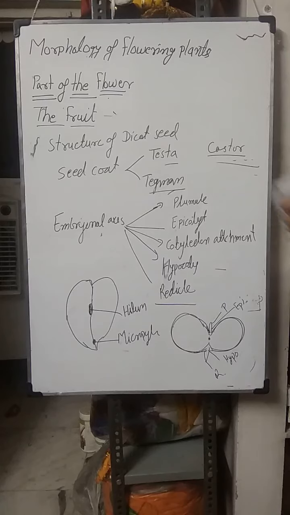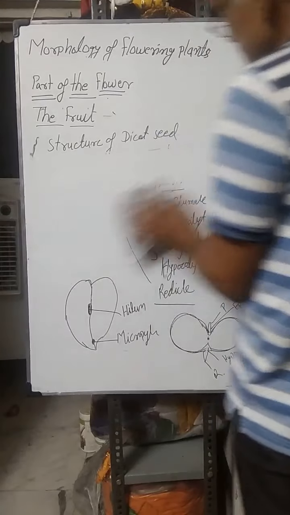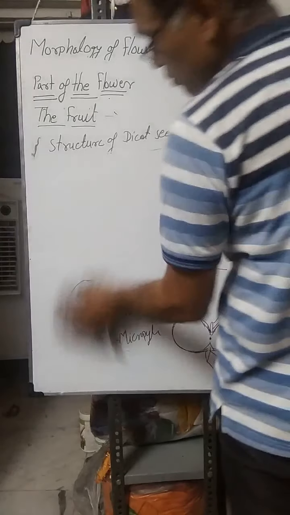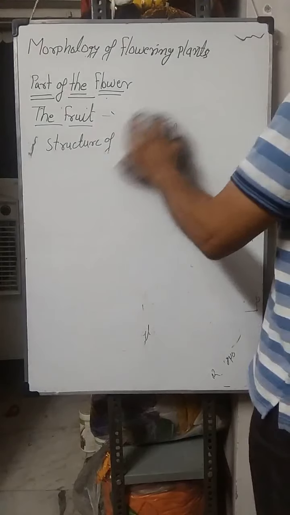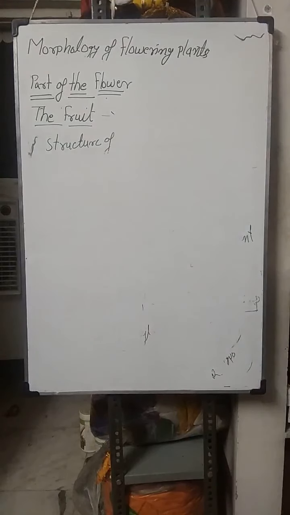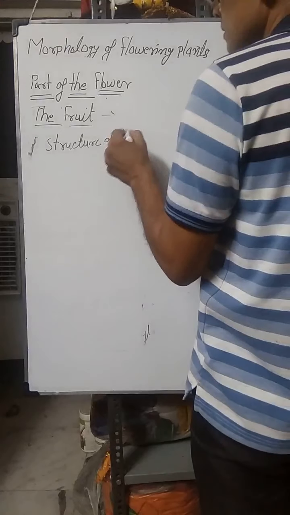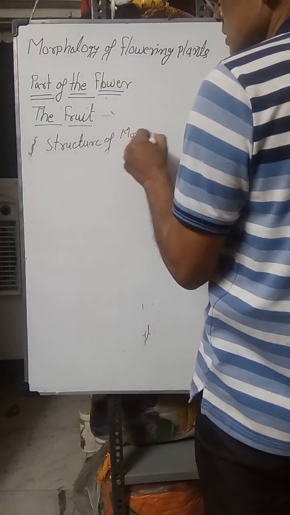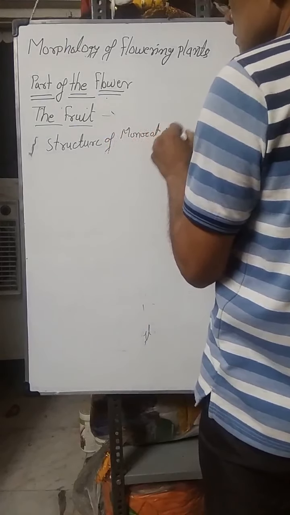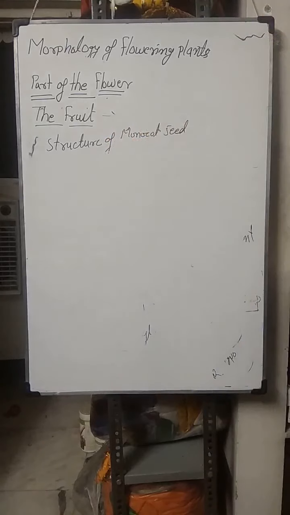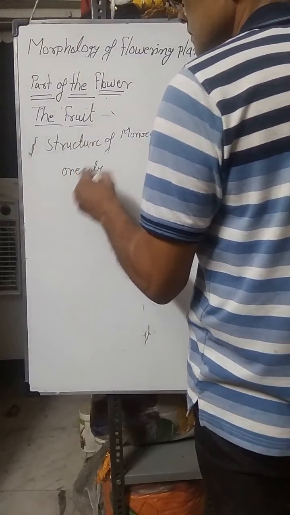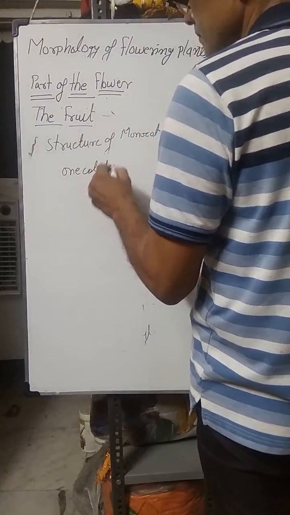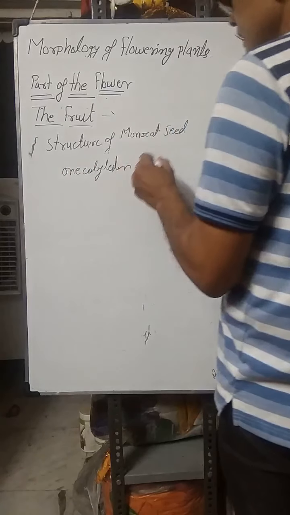Now, if we see the structure of monocot seed, it is a little different. Structure of monocot seed: the monocot seed structure contains one cotyledon and endosperm.